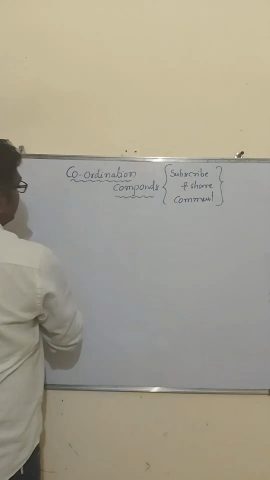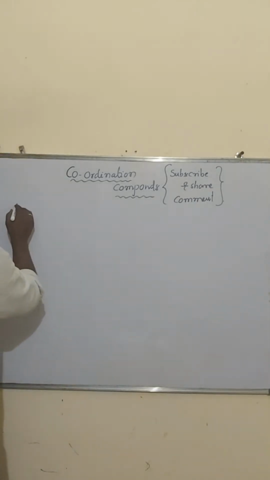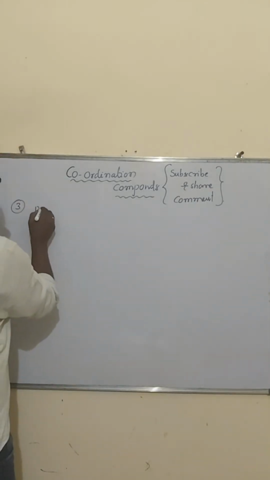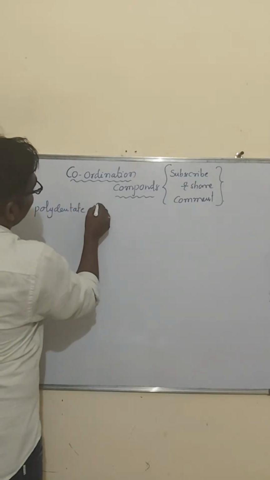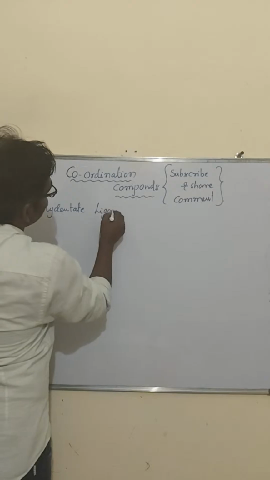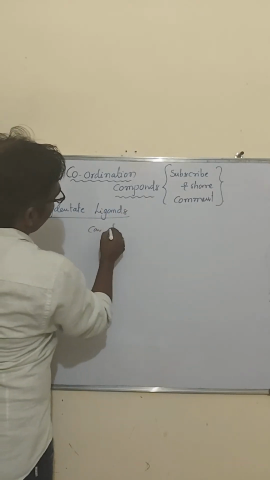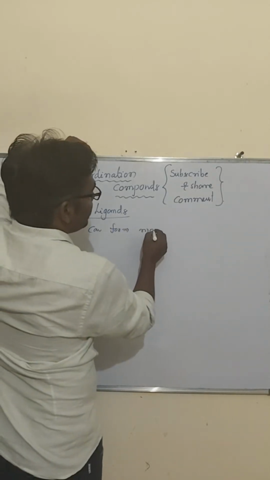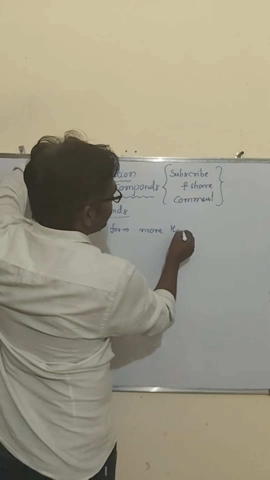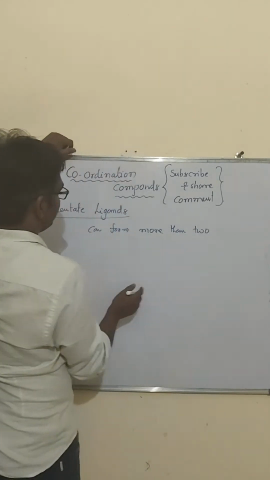Yes. So next we are going to discuss polydentate ligands. Polydentate ligands are nothing but those which can form more than two coordinate covalent bonds.